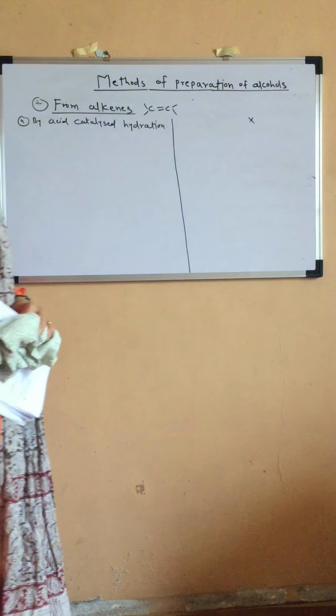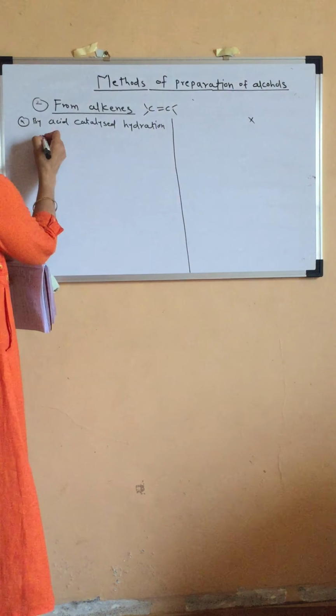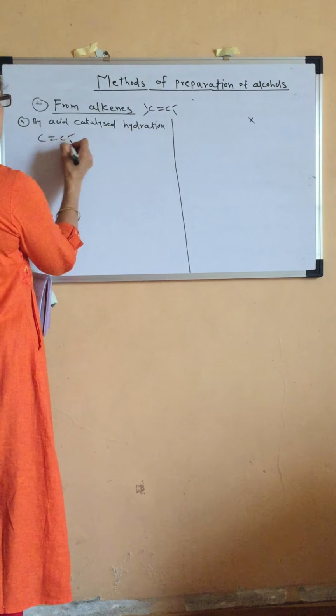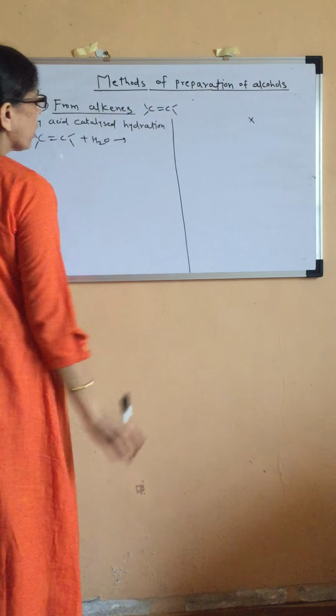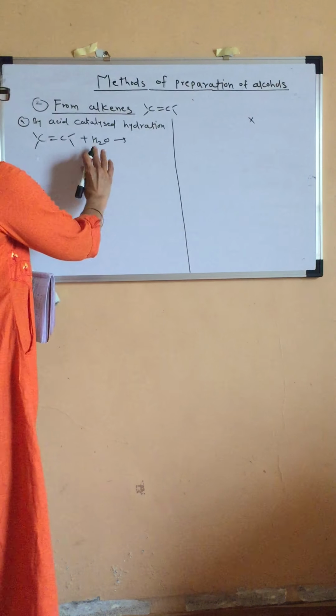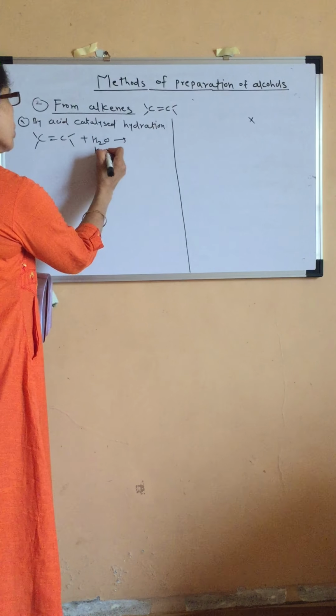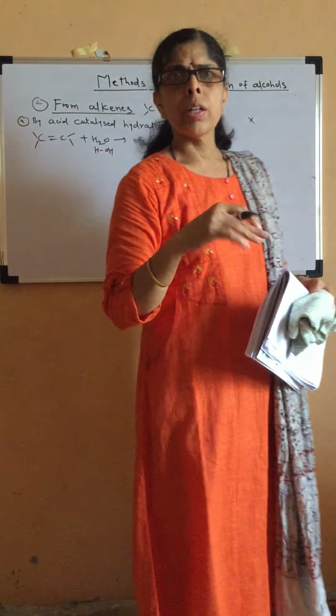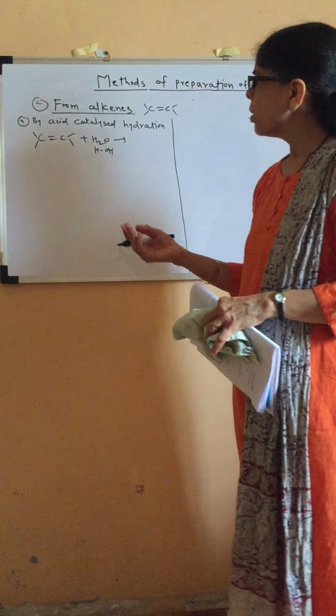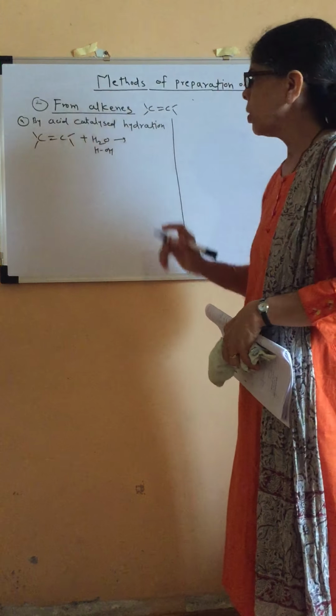Okay, hydration is addition of water, isn't it? So if you add water to a doubly bonded compound, what will you get? Water is H and OH. So to one carbon atom H will be added, to another carbon atom OH will be added, and the double bond is converted into a single bond.